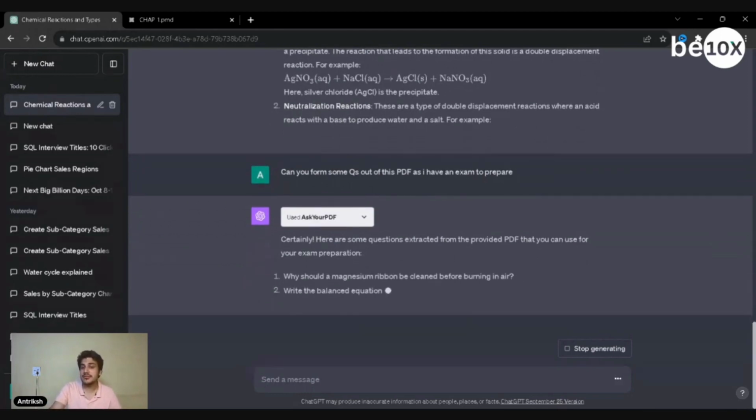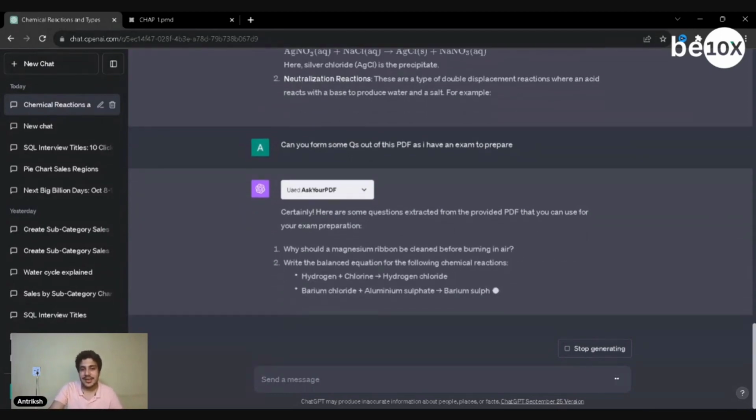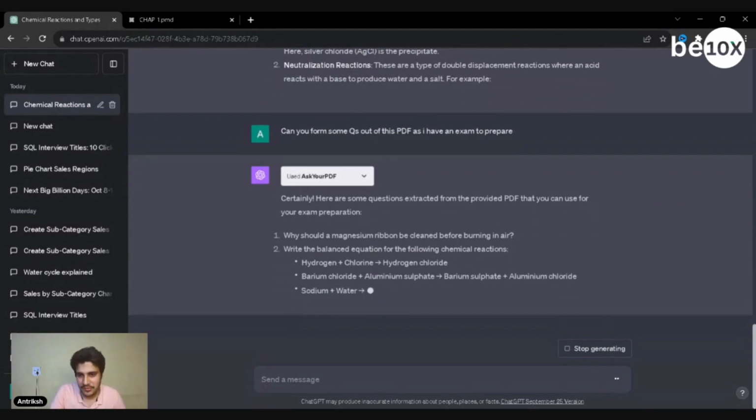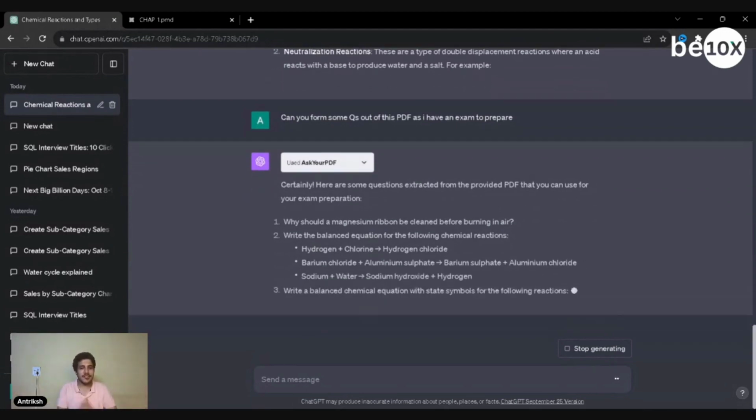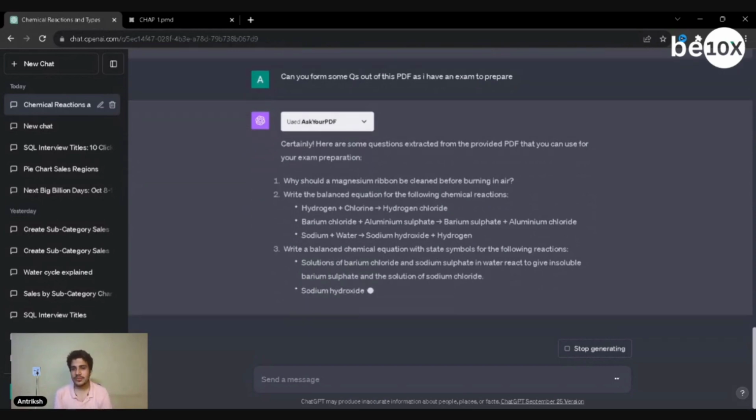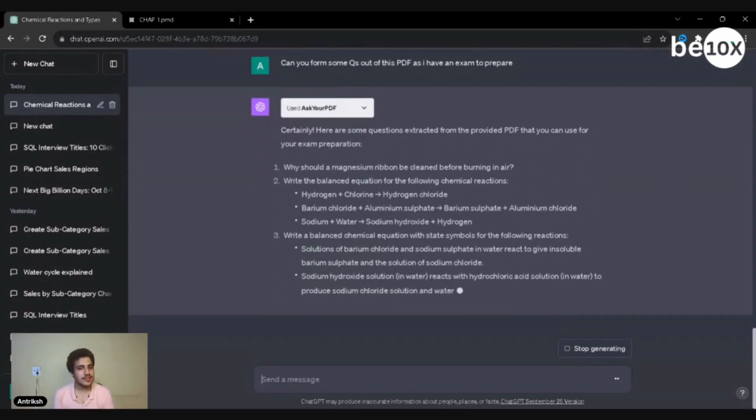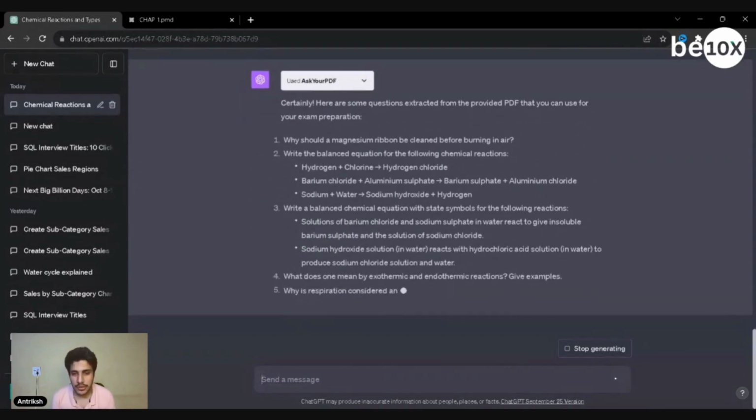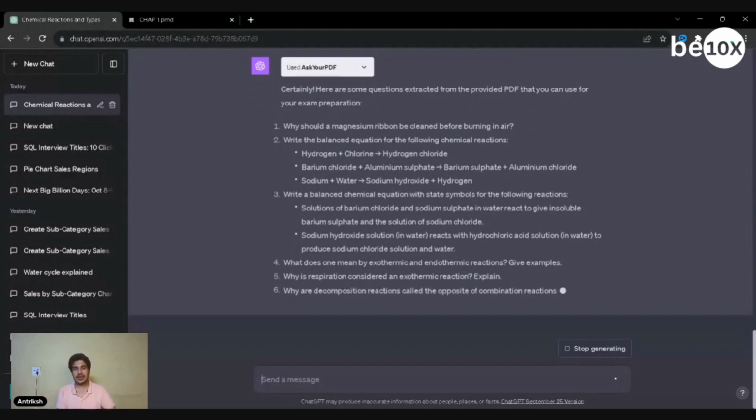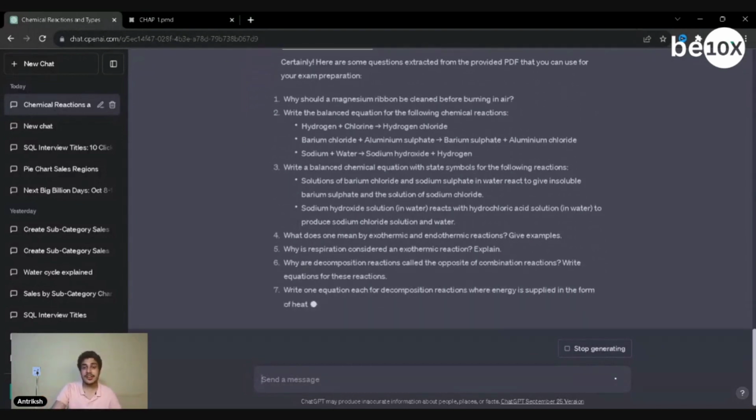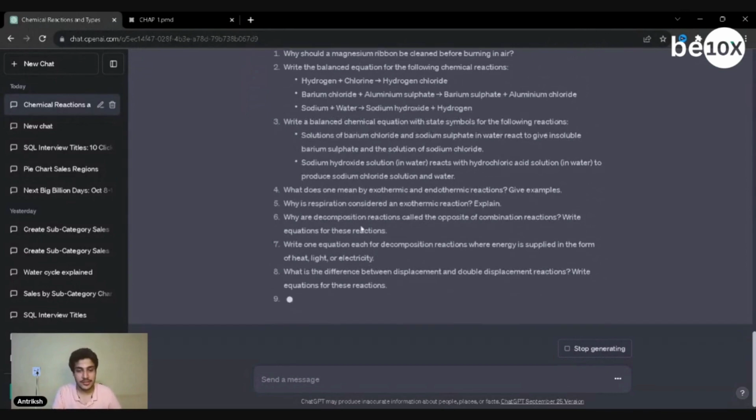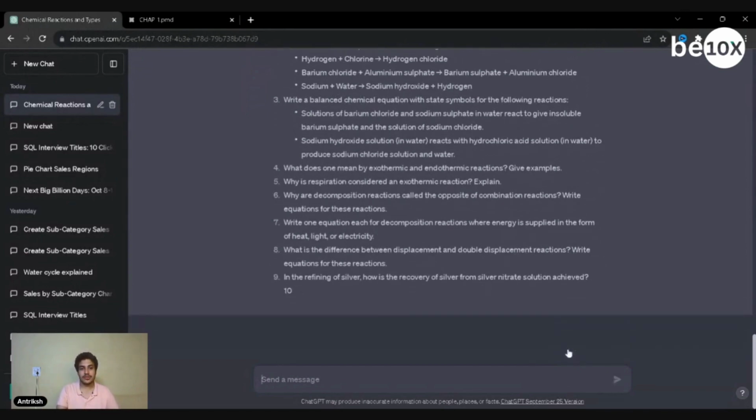Why should a magnesium ribbon be cleaned before burning in the air? Get the balanced chemical equation for the following chemical reactions. It's just perfect. Write a balanced chemical equation with state symbols, right? It's just amazing. What does one mean by exothermic and endothermic reactions? Why is this reaction considered an exothermic reaction? It's just a lot of that.